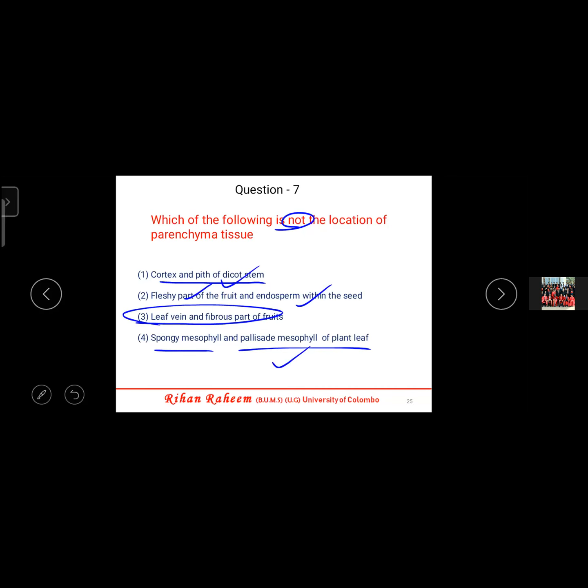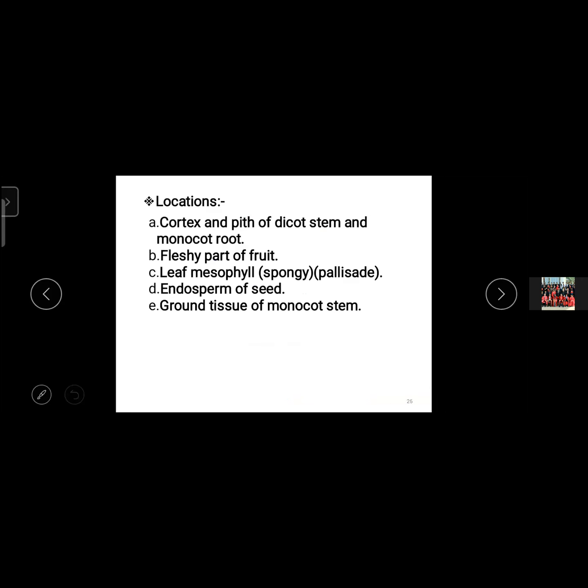Collenchyma, and the fibrous part of the fruit is sclerenchyma. Hope you all understood. So these are the locations of parenchyma. In all the locations other than these, parenchyma will not be there. Cortex and pith of dicot stem and monocot root, fleshy part of the fruit.